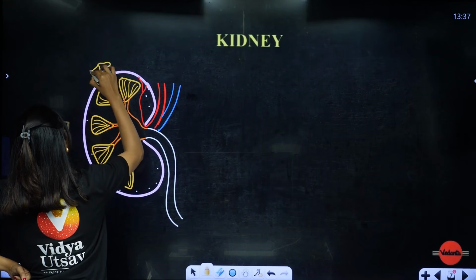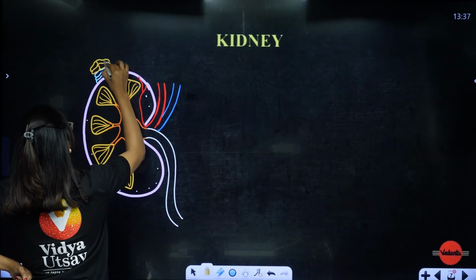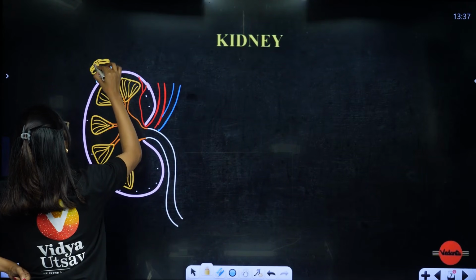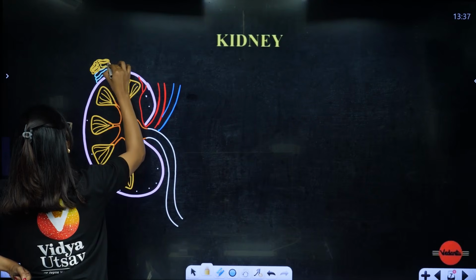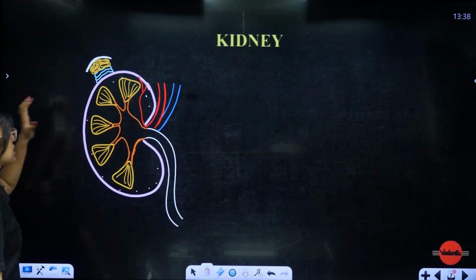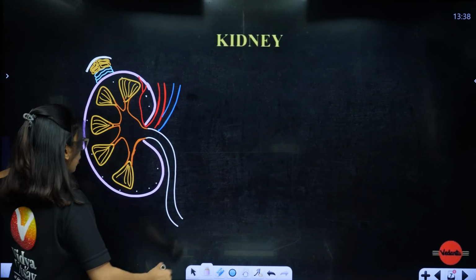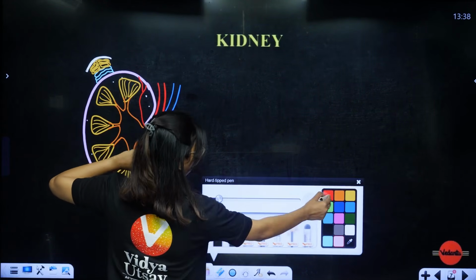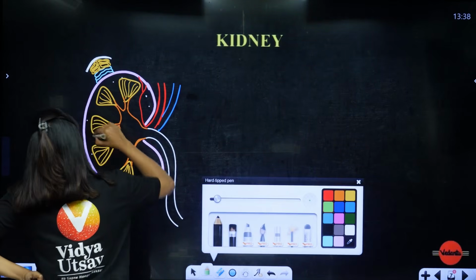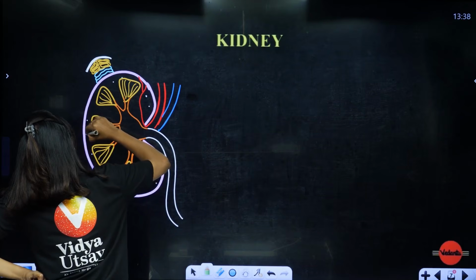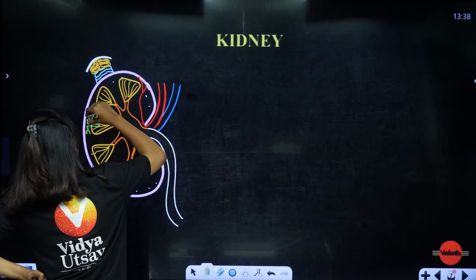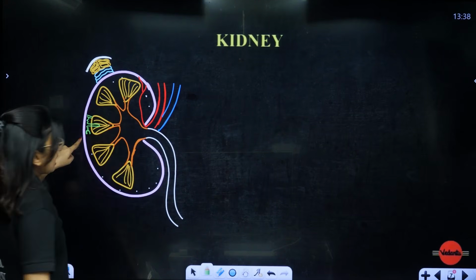Now I am drawing it just to make you understand. Please understand, the diagram will not look like this. The layers are not going to look like this. Like this adipose tissue will be present. Now let's start labeling students. It's very important for us to label and understand. Here on the medullary pyramids, I told you that the nephrons are going to be present. So remember that here, we'll draw it as thin as possible. Here on the medullary pyramid, you can see Bowman's capsule is there, PCT is there, loop of Henle is there, DCT is there, collecting duct is there. Like this, nephrons will be present.